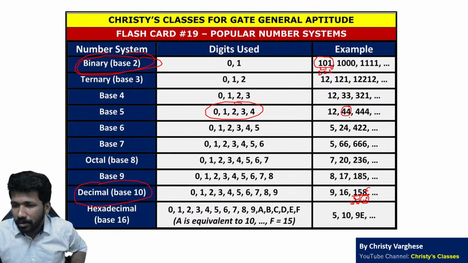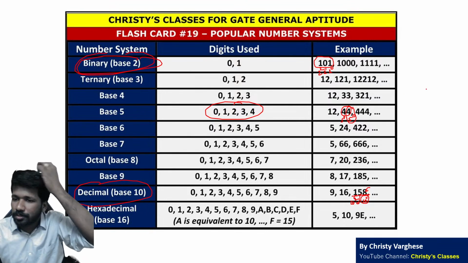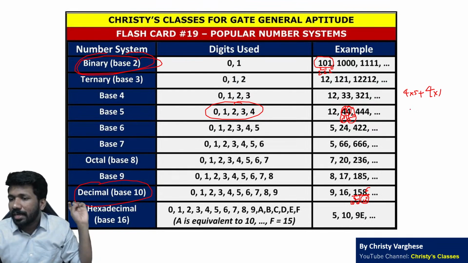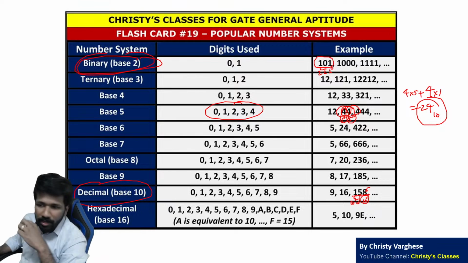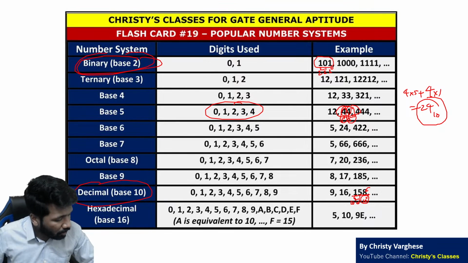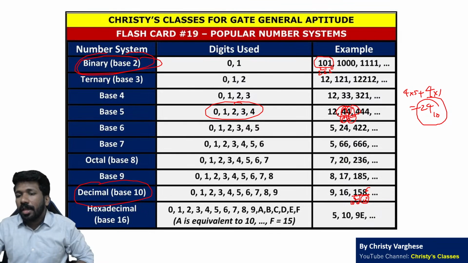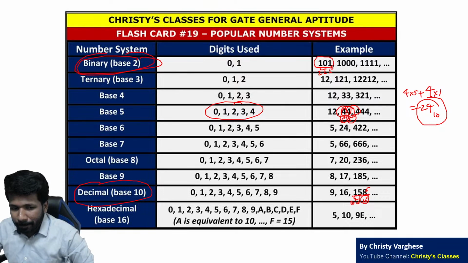44 को बेस 10 में कन्वर्ट करना है तो ये 5 raised to 0th पोजीशन है, ये 5 raised to 1th पोजीशन है. 4 into 5 raised to 0, that is 4 into 1. 4 into 5 raised to 1, that is 4 into 5. ये दोनों ऐड करना है. 20 plus 4, 24 होगा इक्विवेलेंट बेस 10 नंबर. 44 in base 5 is 24 in base 10. That is how to convert any number system to base 10.